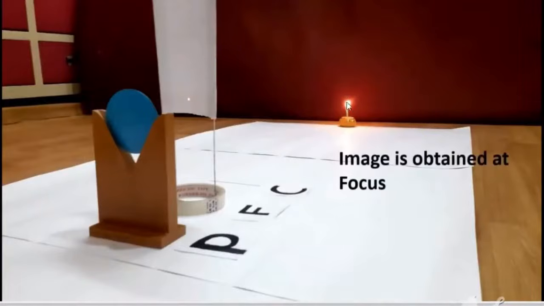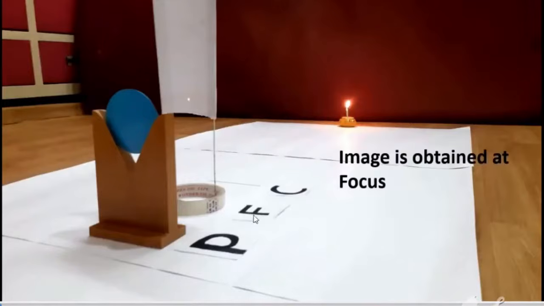See, this candle is the object, and see, a screen is kept in front of the mirror, because an image can fall on a screen, right? The image formed in the case of a concave mirror is a real image. So just to see where the image has formed, we have kept a screen. You can observe here the image is formed here, that is near the focus.